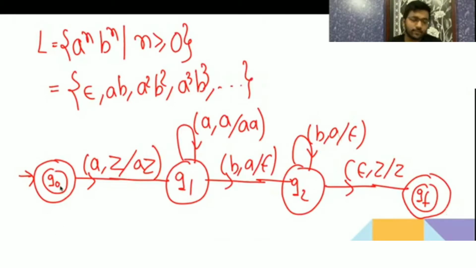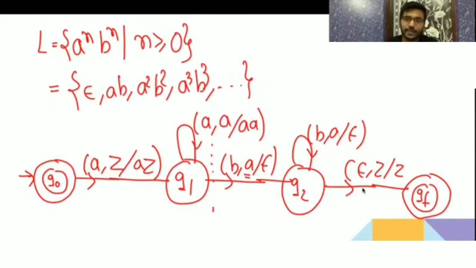I have to accept epsilon, that's why I make the initial state final. Now when I am getting any number of a, I am pushing on the stack, I am doing a push operation on the stack. Now you got b. When you got b, if it is a correct input, then on the top you are going to get a, pop it, pop it, pop it. When you are getting b, top of the stack a, pop it.